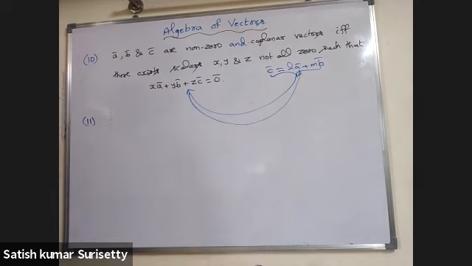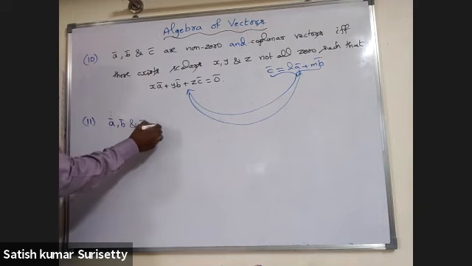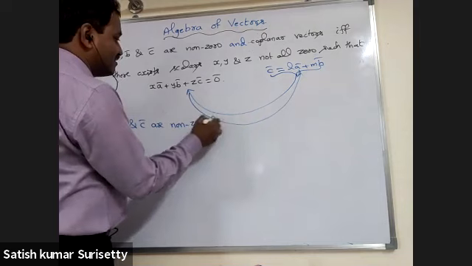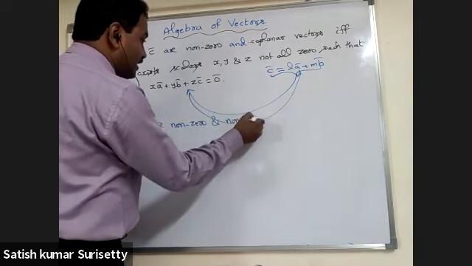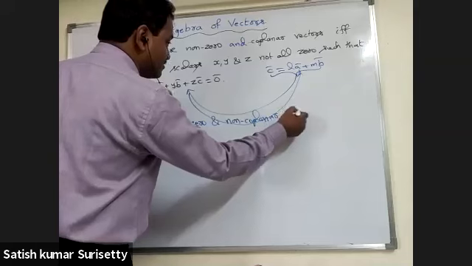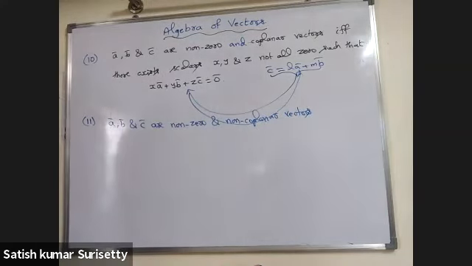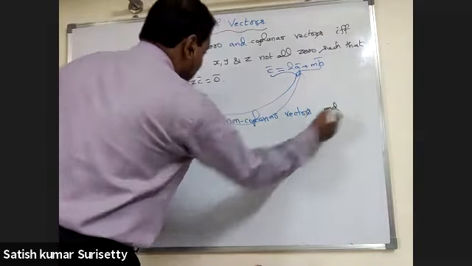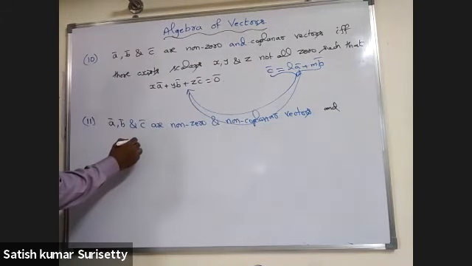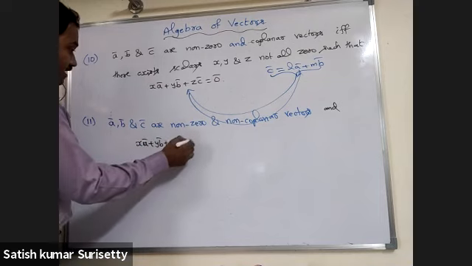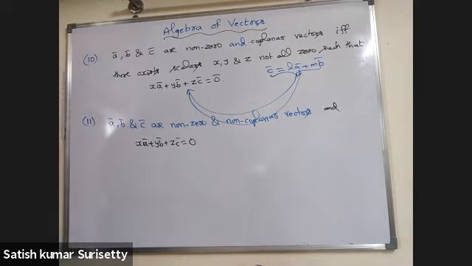Next. a bar, b bar and c bar are non-zero and non-coplanar vectors, and x a bar plus y b bar plus z c bar equal to 0 bar.